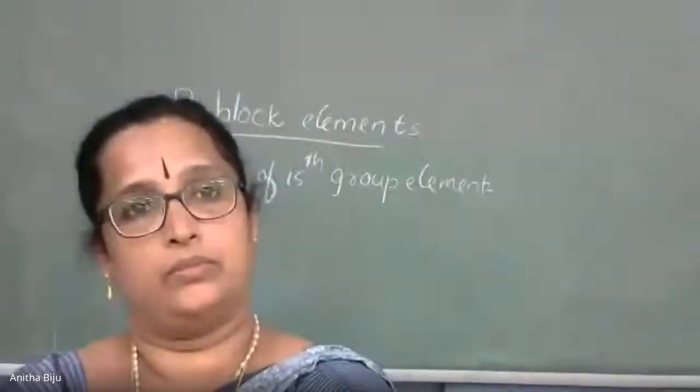Now let us discuss some similarities between beryllium and aluminium. Be2+ and Al3+ have the same and small size. Their oxides are amphoteric in nature, and both beryllium and aluminium halides have a dimeric structure.